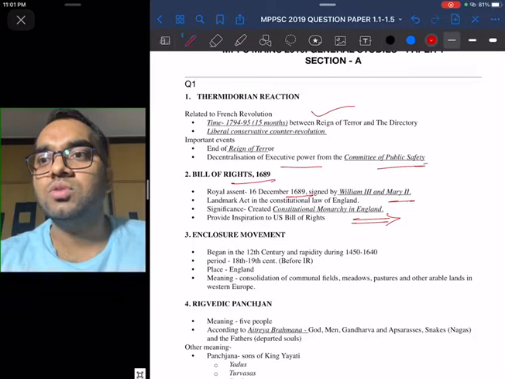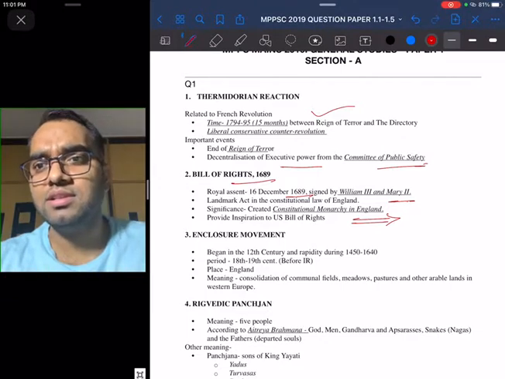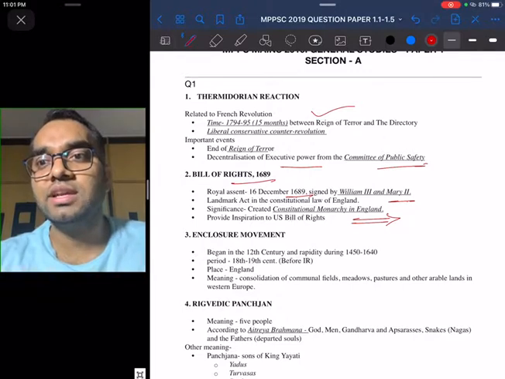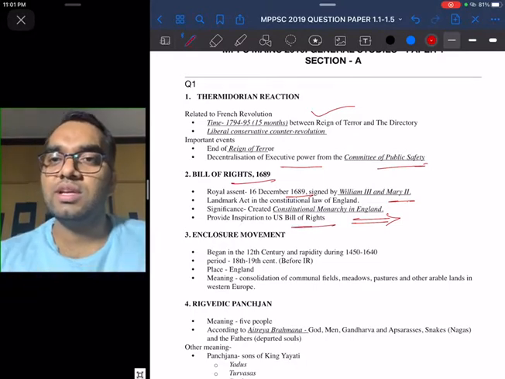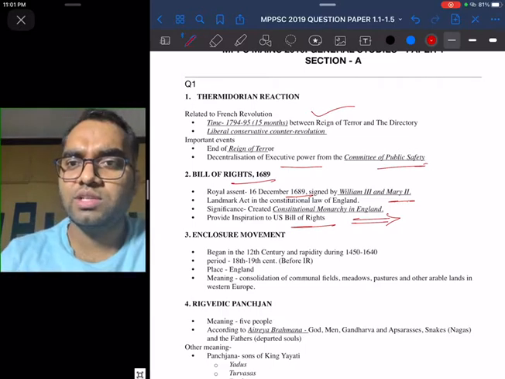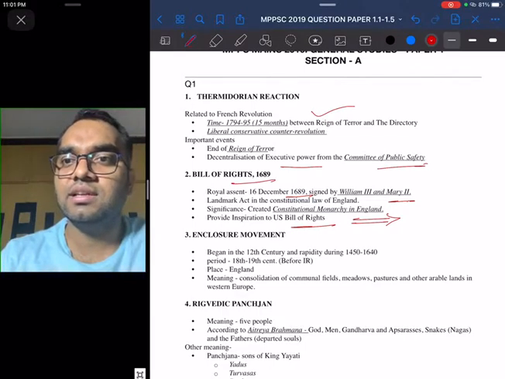After this act, the parliament overrode the monarch. Then next point is, in world history, this Bill of Rights is also important because it provided inspiration to the US Bill of Rights.